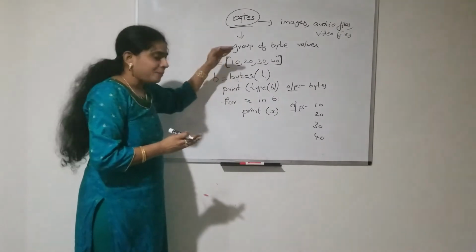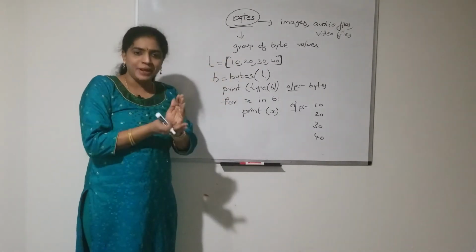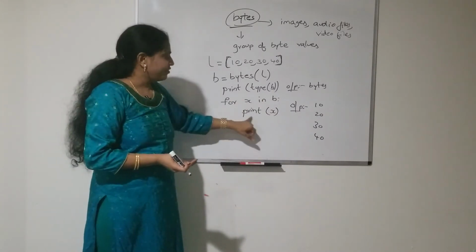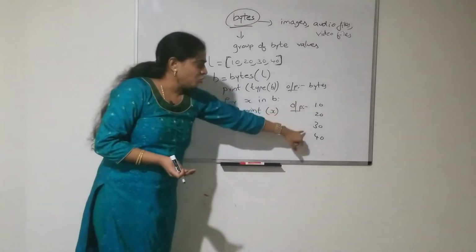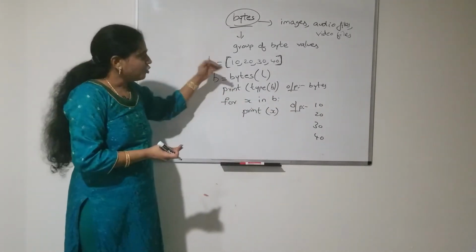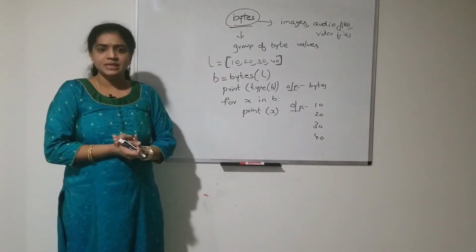Suppose I want to print the elements which are present in that bytes data type, I have to use a for loop. And if I print each and every element, then the desired output will be in that format. So like that we have to create a bytes object, the bytes data type.